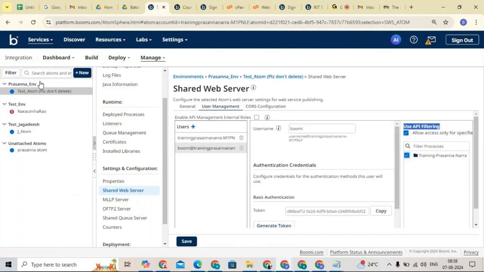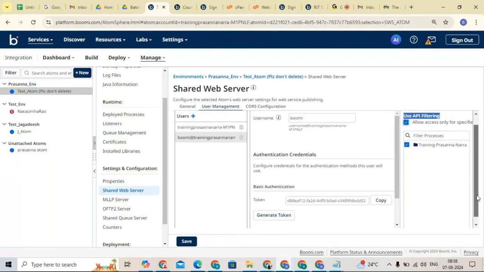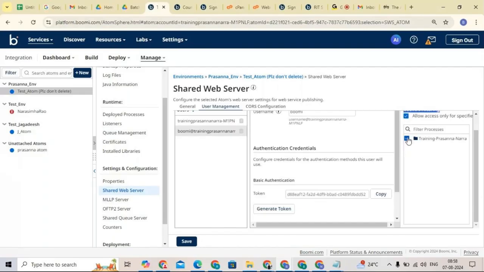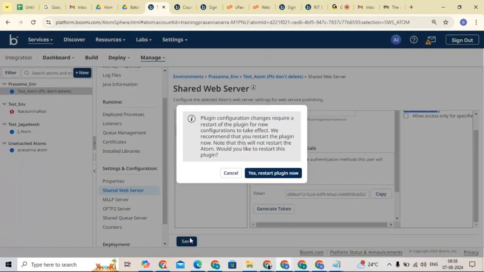Let's say we are creating multiple processes. Out of those processes, you want to give access to only one process for one user. Then we can use IP filtering, and here it says allow access only to a specific person. So we can give the specific one. Now I'm not giving this specific one, I'm just saving. Click on save.